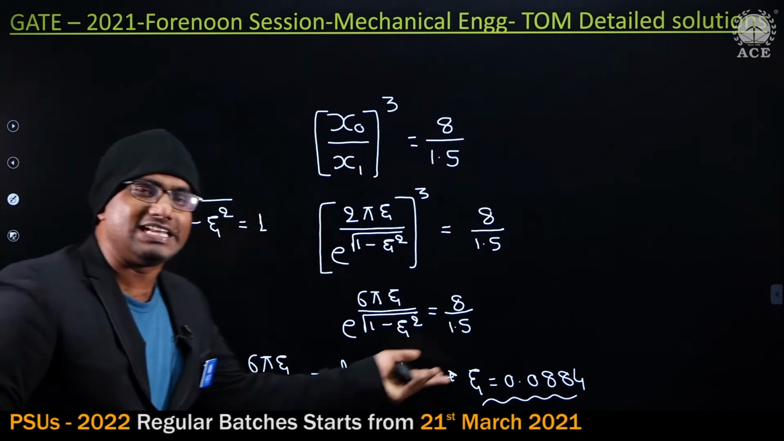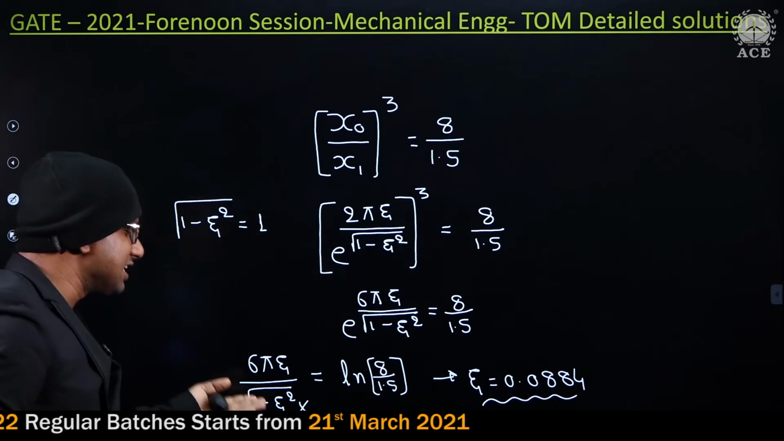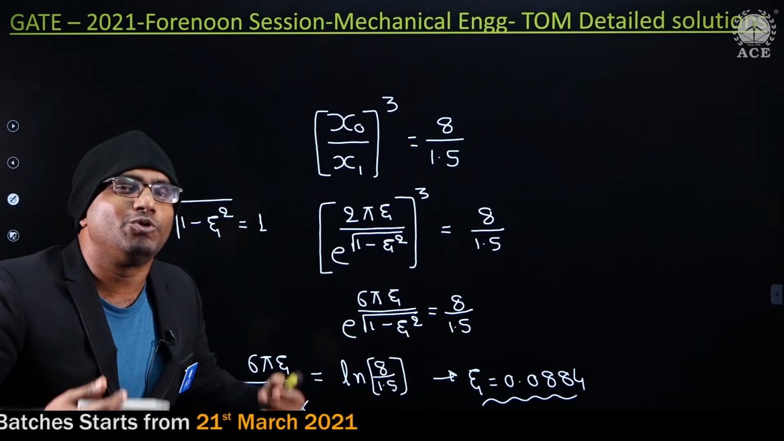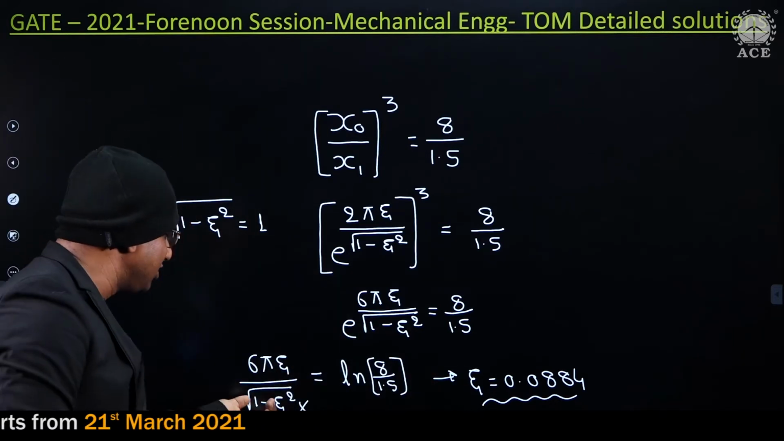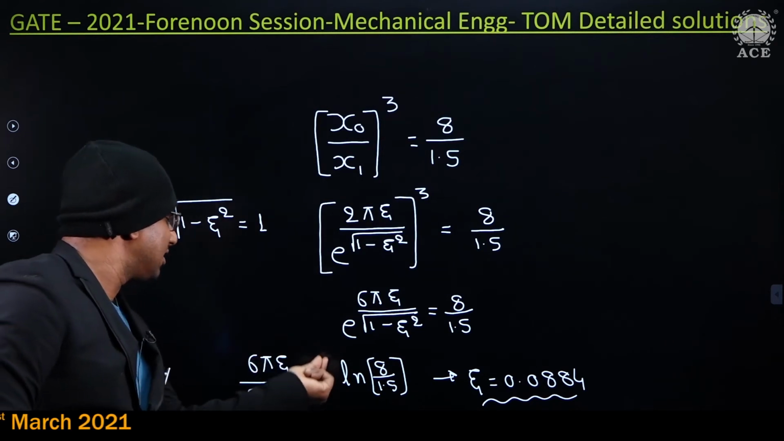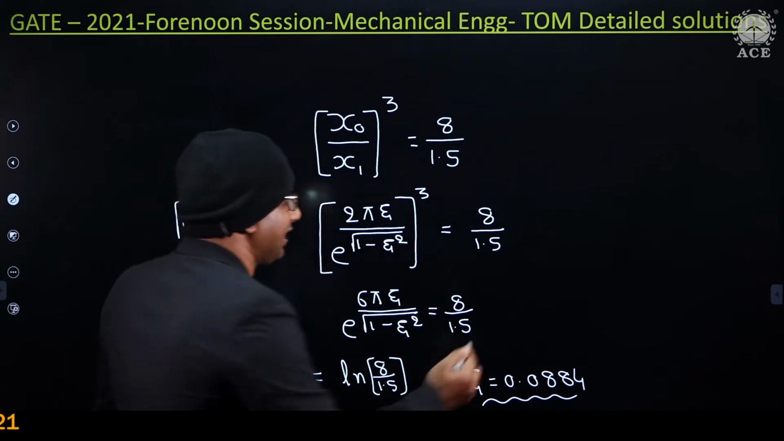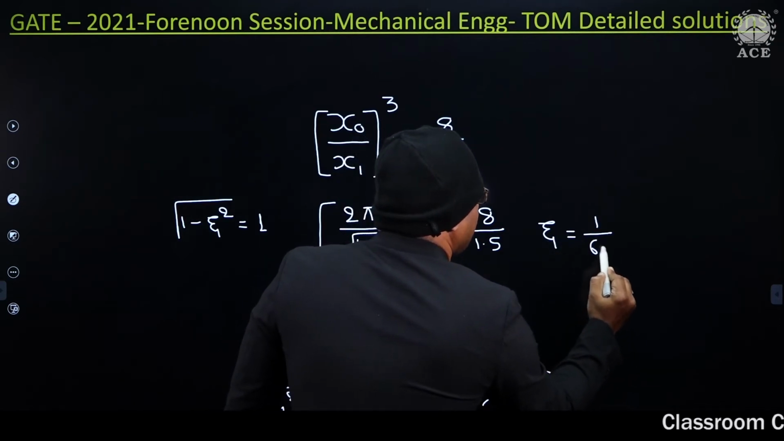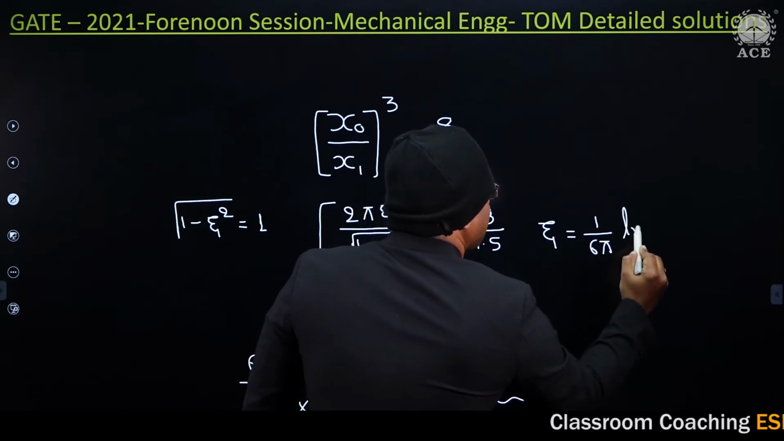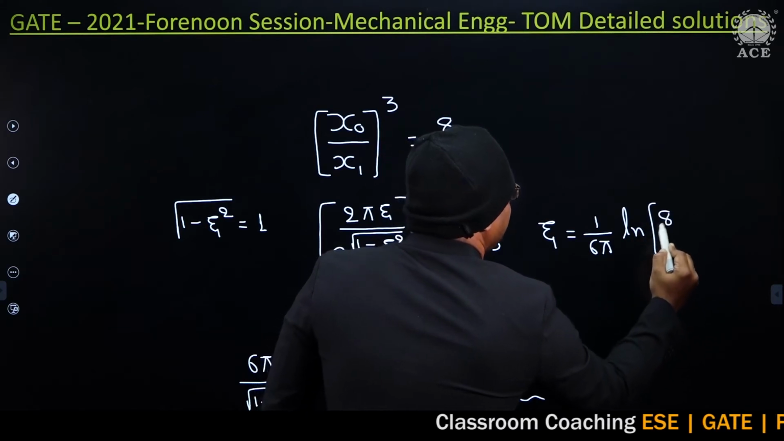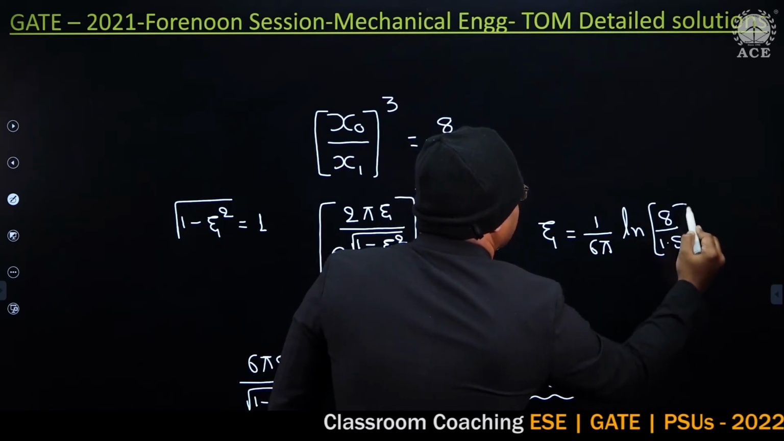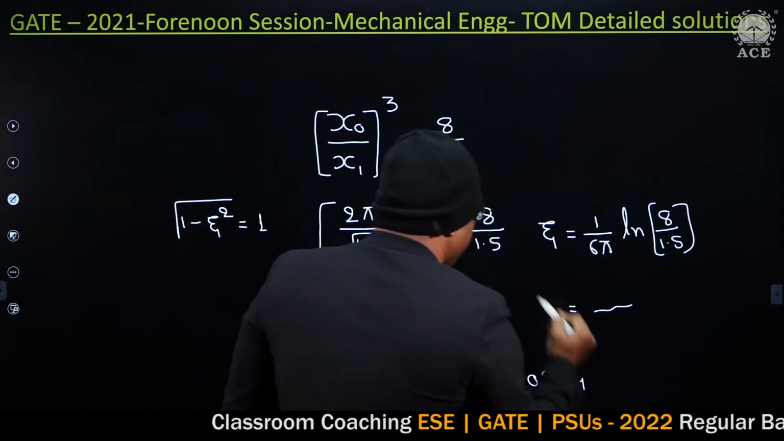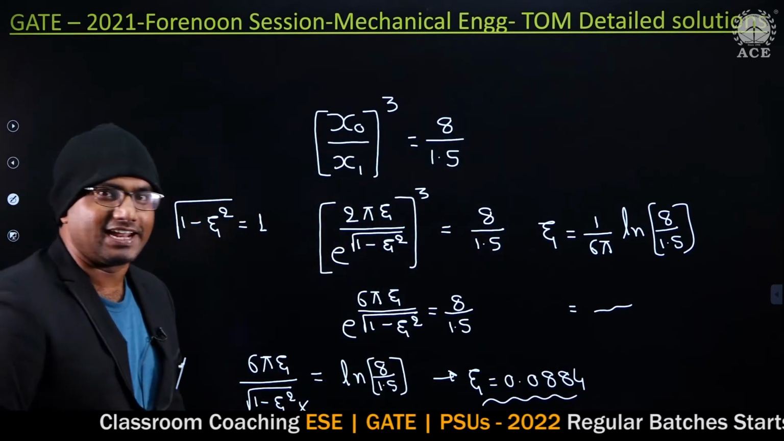Even if you consider it, you will get the same answer. Even if you don't consider it, you will get the same answer. So why complicate things? I can just ignore this one. Chi equals how much, guys? 1 by 6 pi. Now it's pretty simple. Chi equals 1 by 6 pi log natural of 8 by 1.5. You will get the same answer. Hope this is clear, guys.